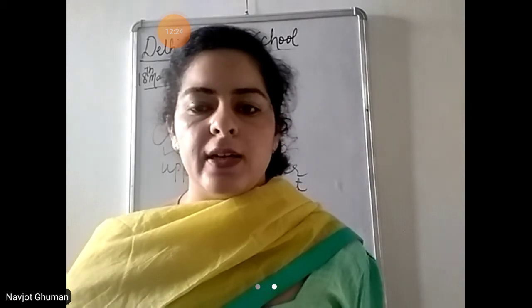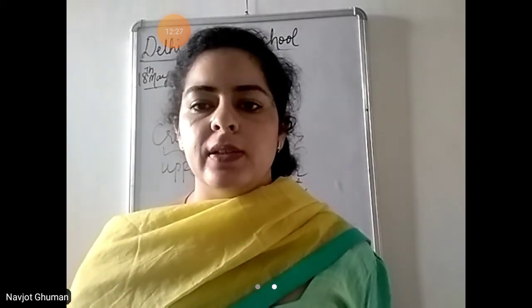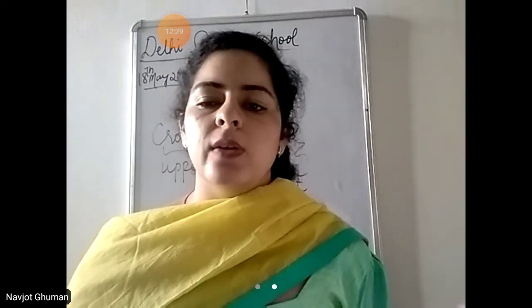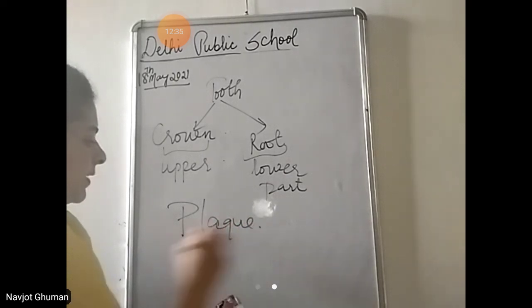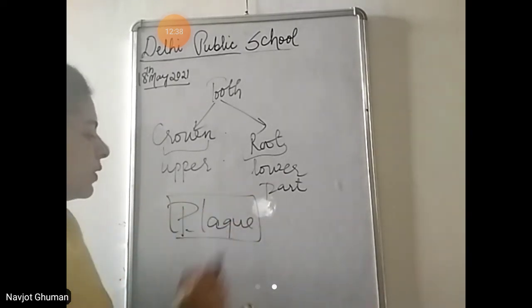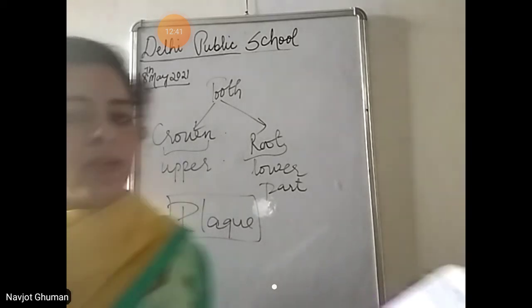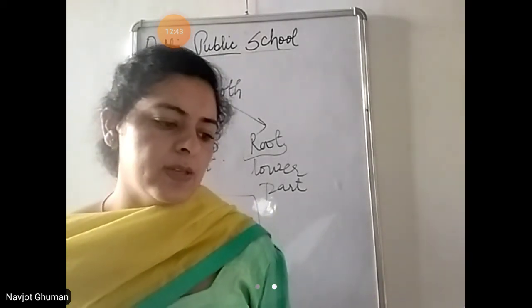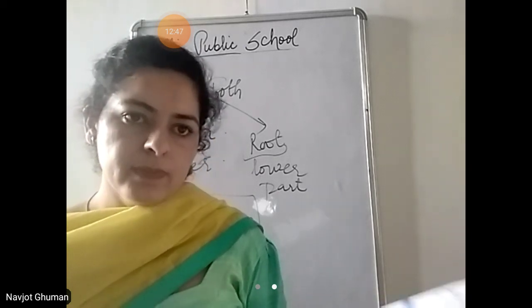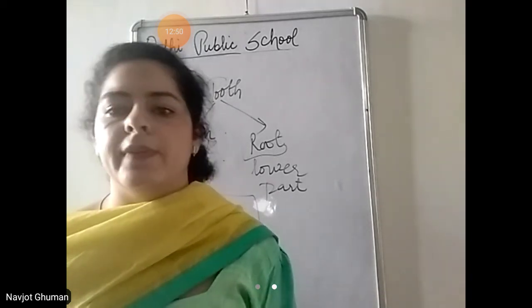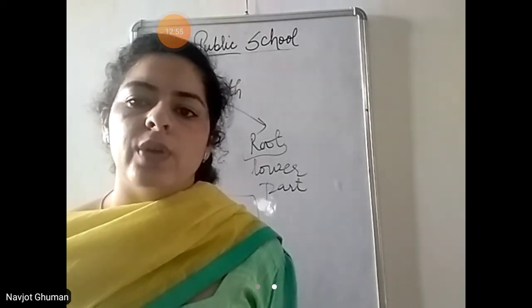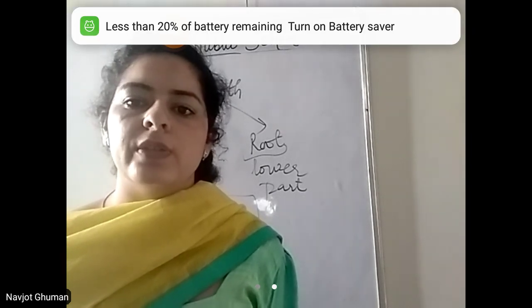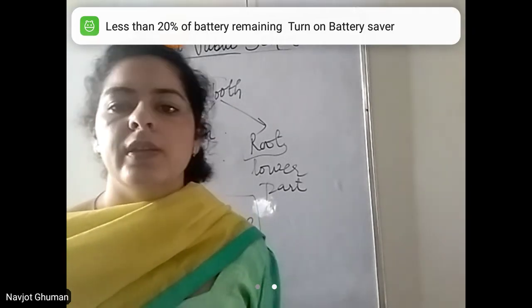And if we do not brush, then what happens? The germs start growing in between the teeth, and then they form a yellow color layer there, that is called plaque. That is the layer of the germs. एक layer बन जाती है yellow color की, that is called plaque, and it is the deposition of the germs. So proper brushing with toothpaste and water can prevent plaque formation. Whenever you take your food, after that always brush your teeth. Small pieces of food don't get stuck in the teeth and plaque is not formed.